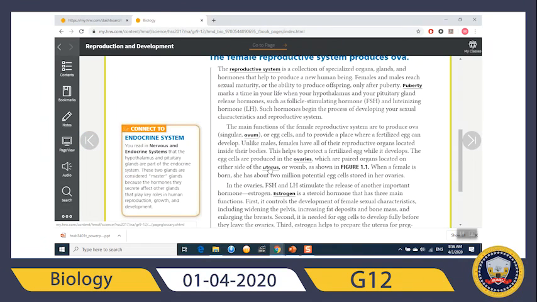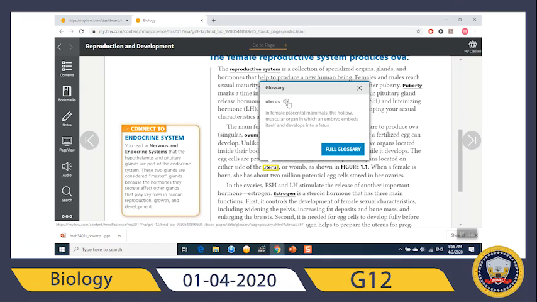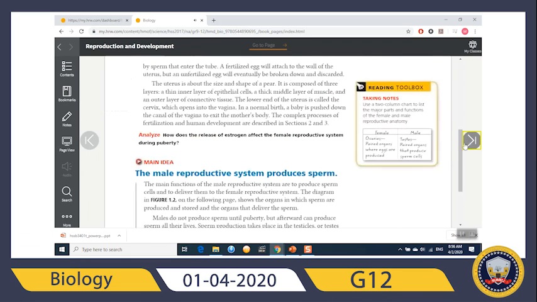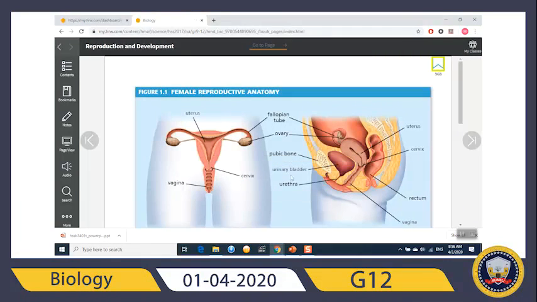Now, we have the uterus. Again, let us hear it again. Uterus: in female placental mammals, the hollow, muscular organ in which an embryo embeds itself and develops into a fetus. So, the fetus will develop in the uterus. This is the uterus. So, the fetus will develop here.